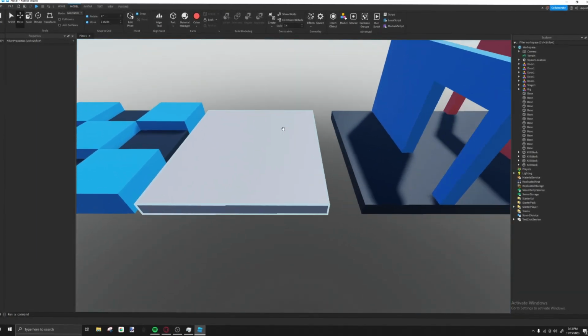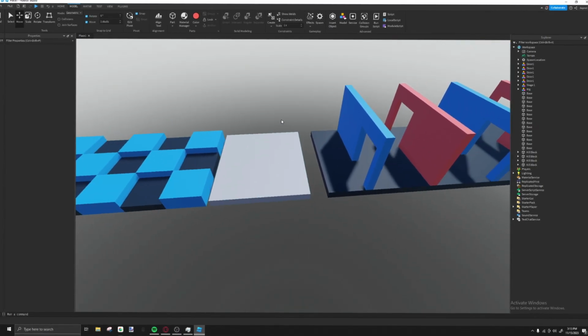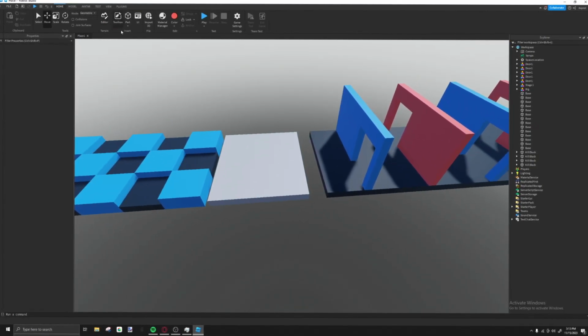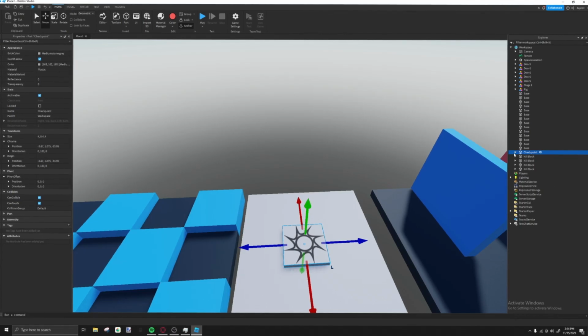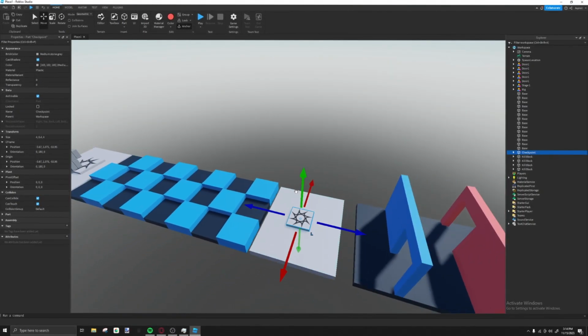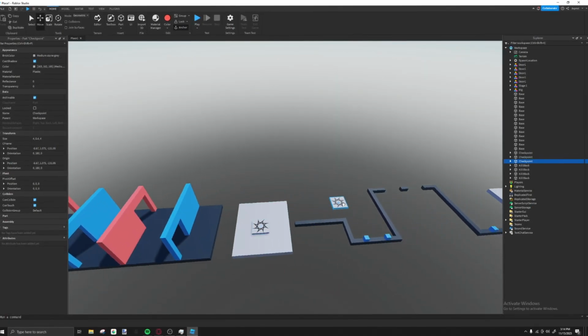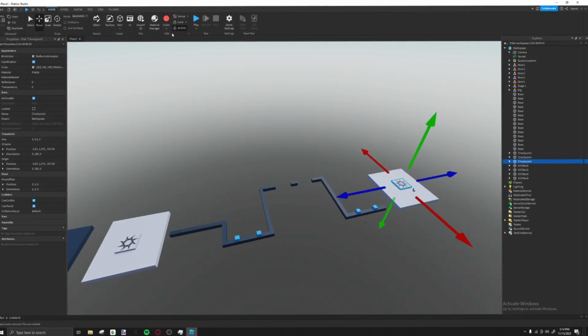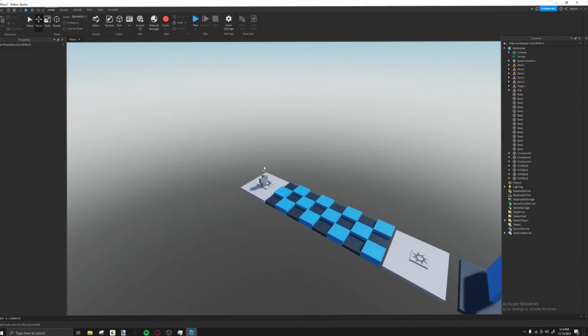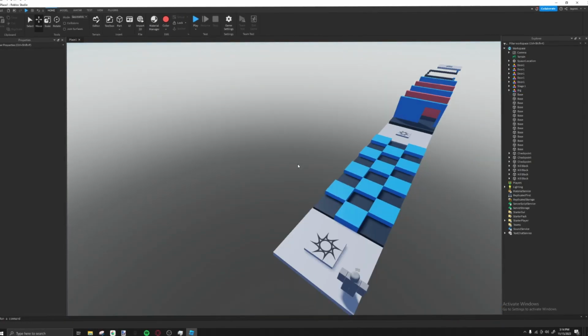Now, checkpoints. I'll link the checkpoints down in the description so you guys have some checkpoints to use in your game. Alright, so we have the checkpoints. They have the script in them already, so don't worry about it. You guys can copy paste it on all the stages. Make sure they're anchored. And there. Gotta move this guy away. Alright, now let's test it.